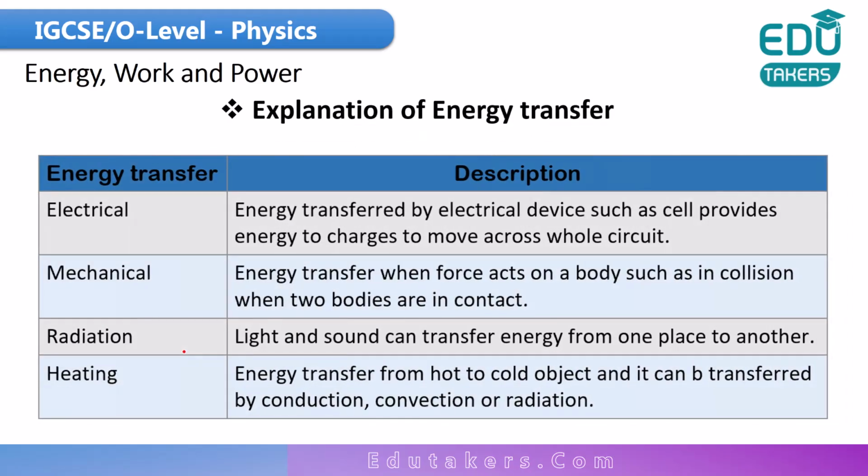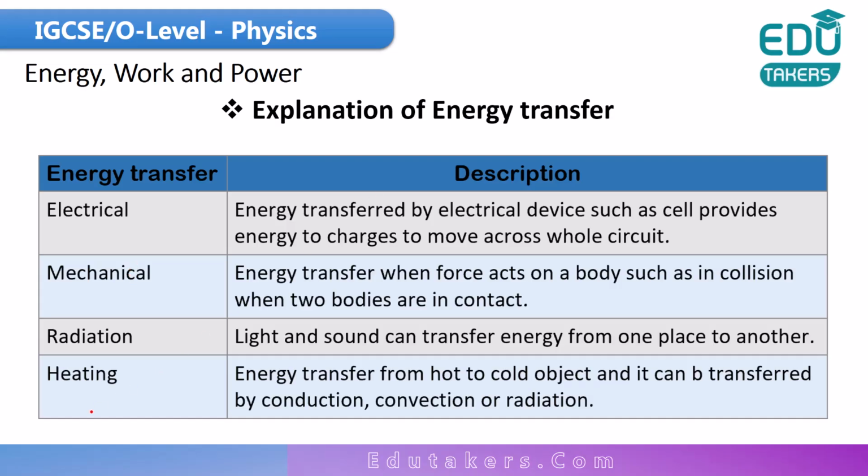First of all, here is the energy transfer and description. Description means that the explanation of these energies is present here. First of all, here is the electrical energy. What is meant by electrical energy? The electrical energy is possessed by the devices that are related with electricity, such as cells or batteries. So the energy possessed by cells or batteries is called the electrical energy.